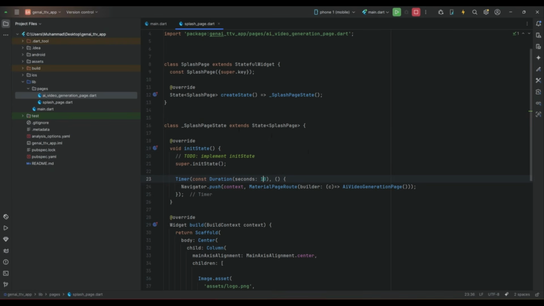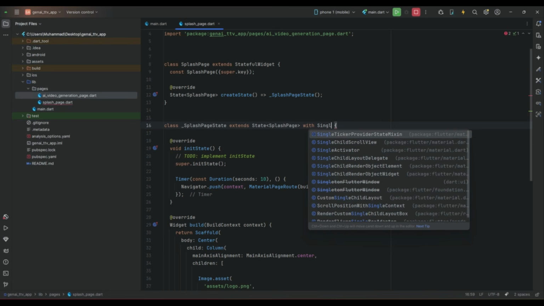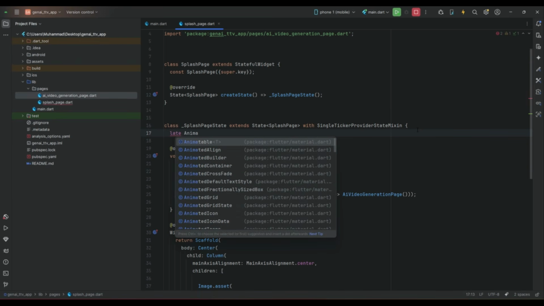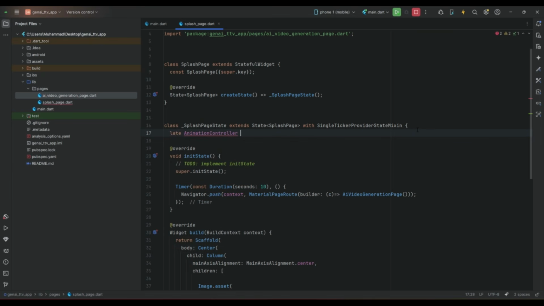Well, it is simple. For example, now here with the splash page state, we will say with single ticker provider state mixin. Then we define the animation controller. Let's give it the name underscore controller.